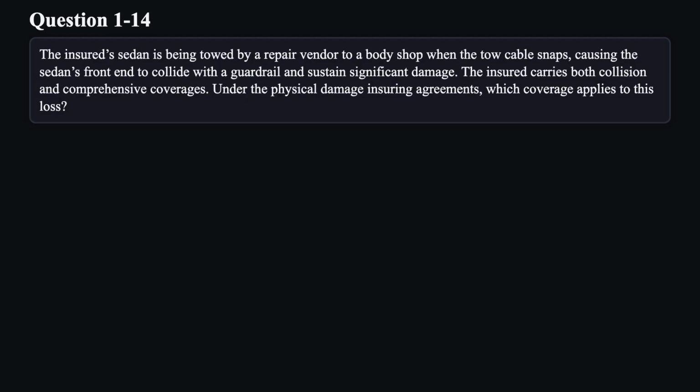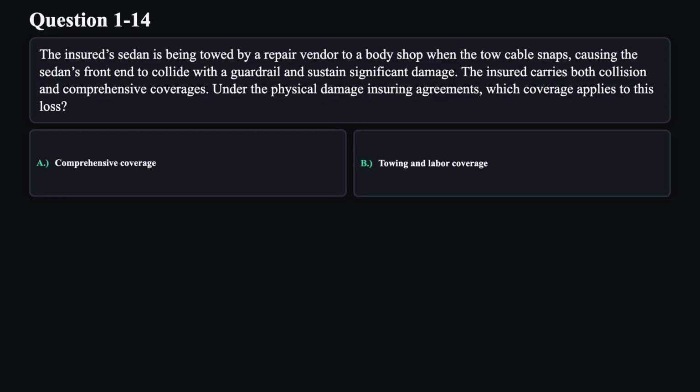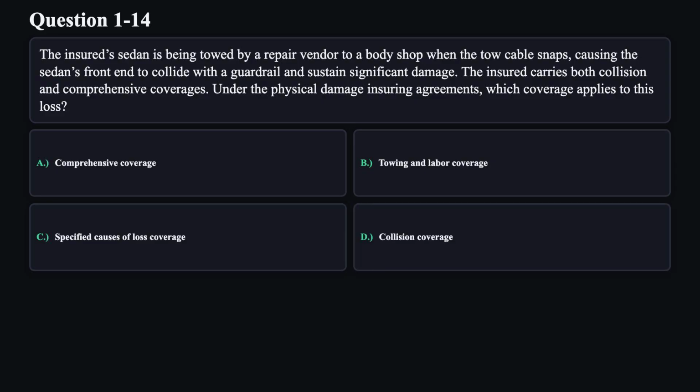Question 14. The insured sedan is being towed by a repair vendor to a body shop when the tow cable snaps, causing the sedan's front end to collide with a guardrail and sustain significant damage. The insured carries both collision and comprehensive coverages. Under the physical damage insuring agreements, which coverage applies to this loss? A. Comprehensive coverage. B. Towing and labor coverage. C. Specified causes of loss coverage. D. Collision coverage.